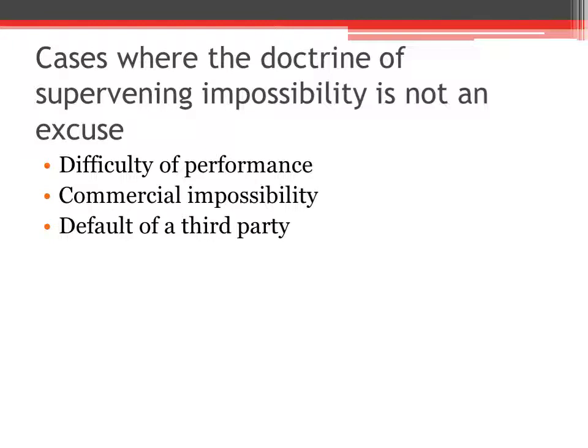Later on, C fails to import the components. Here A is not discharged from this obligation and A is liable to B for damages. So default of a third party is not an excuse. In the example, A has to give damages, or B can claim damages if such a situation occurs. So default of a third party is not an excuse for discharging the contract.